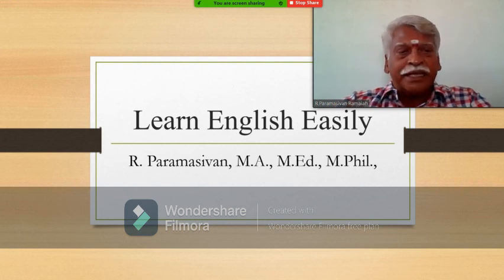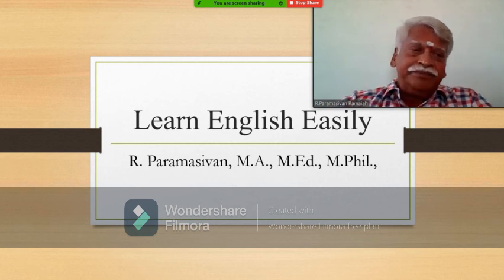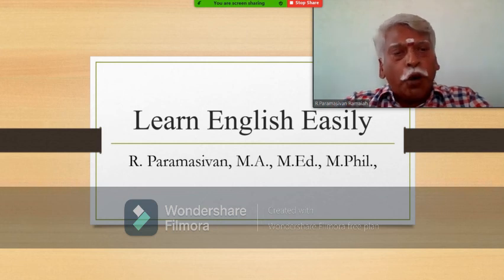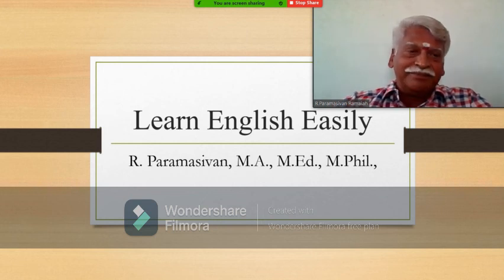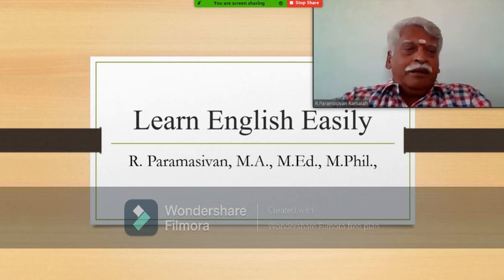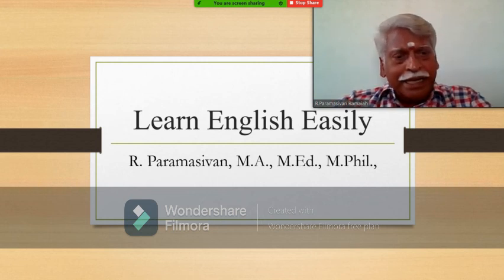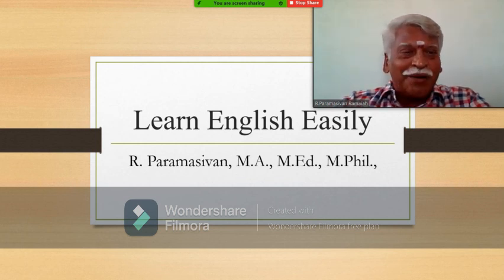Now let us come to the next one. Past perfect continuous tense. It is not happening now, but it happened for a long period in the past. To mention such an action, we have to use past perfect continuous. I showed myself as an example. Now I am a retired headmaster, not working now, not working as a headmaster. I am working, but not working as a headmaster.